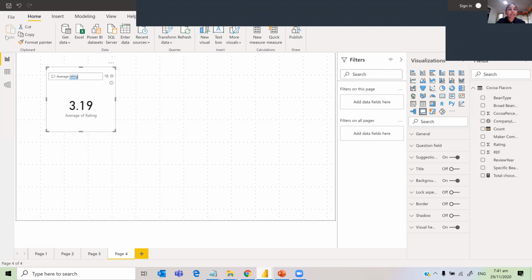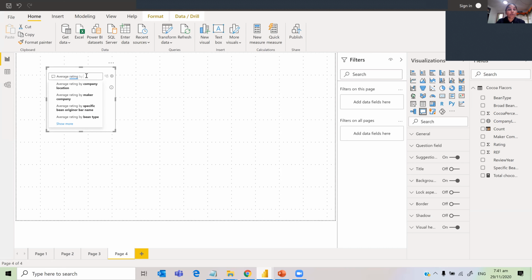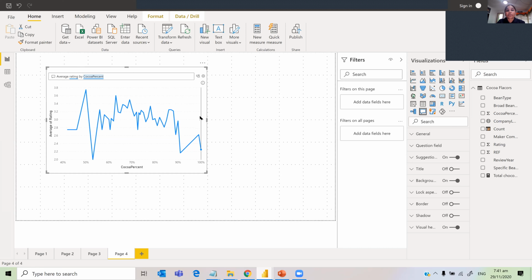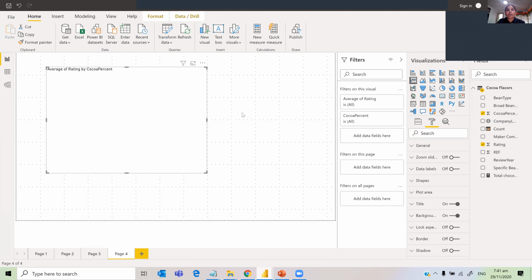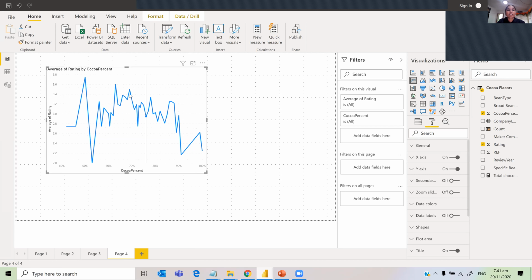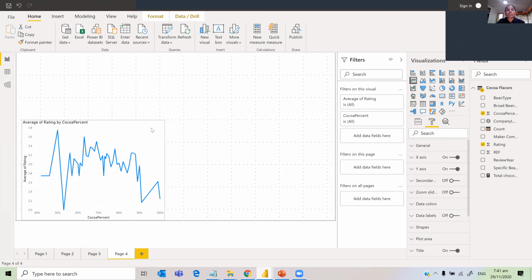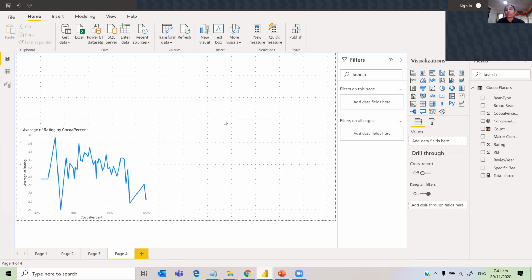So I will just say average rating by cocoa percent. See, if the data is there, it comes up. And then you can just pin this as a visual, and it comes up. Without knowing anything, you can just use the Q&A visual and then create the visual.